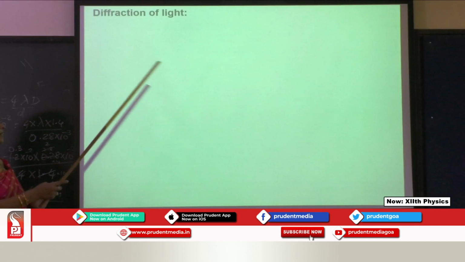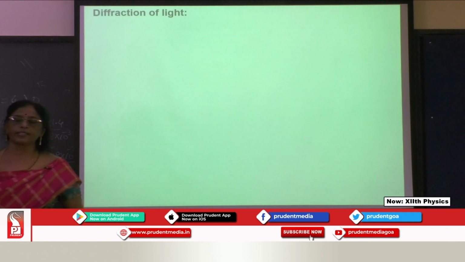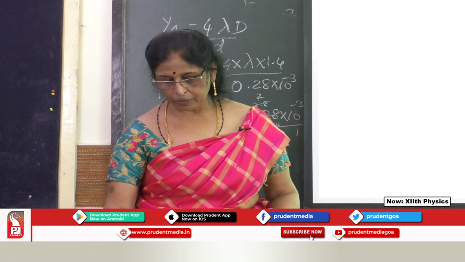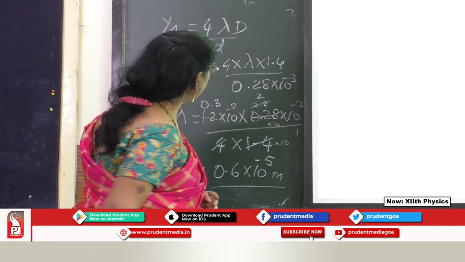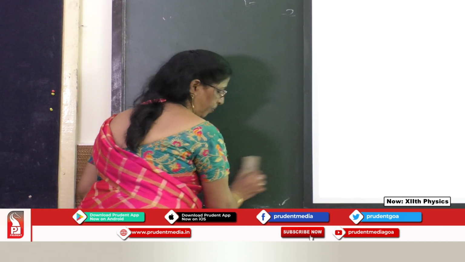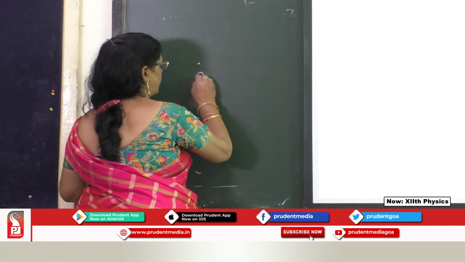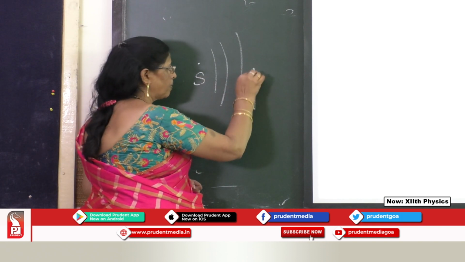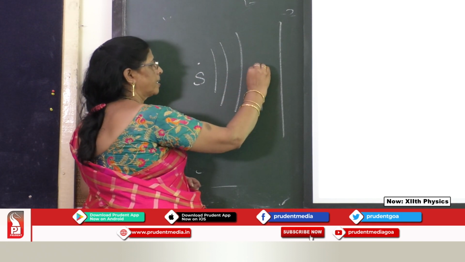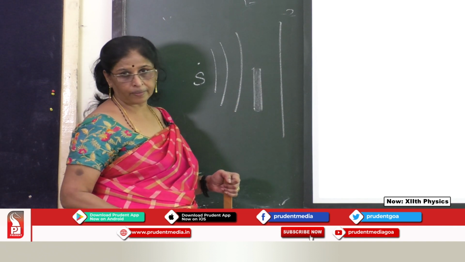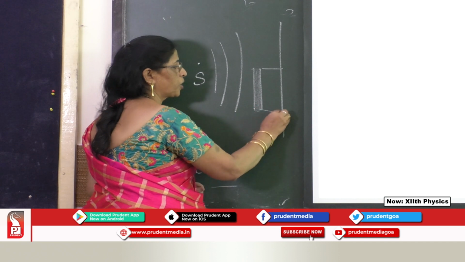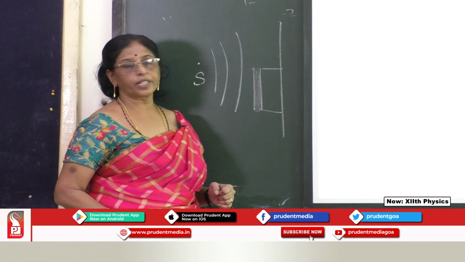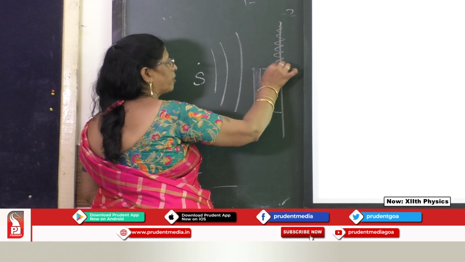Here we are going to have diffraction of light. What is diffraction? Now we know the light waves, for example, when the light waves are travelling in a straight line. Suppose this is a source, the light waves are travelling. Suppose if I keep an obstacle here, please listen here. If I keep an obstacle in the path, then what should I get over here? A shadow. I'll get a shadow. So on this part, we'll have a full intensity of light.